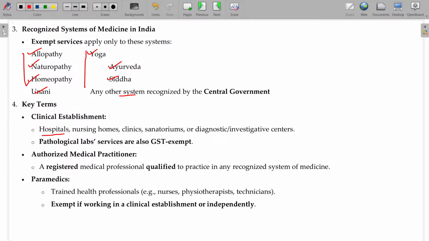Clinical establishments: hospitals, nursing homes, clinics, sanatoriums, diagnostic and investigative centers, all these things are clinical establishments. Pathological lab services are also exempted from GST. Okay. Pathological. For testing, you will give some skin and some DNA. In some cases, you get some infection. They will pick that infection, a small skin sample from you. They will grow it to see what it could be, where they have the labs to grow it and test whether it's harmful for the human being and how it can be treated. That is called pathological labs. Those services are also exempted.